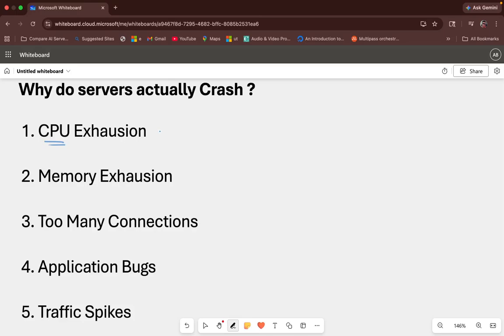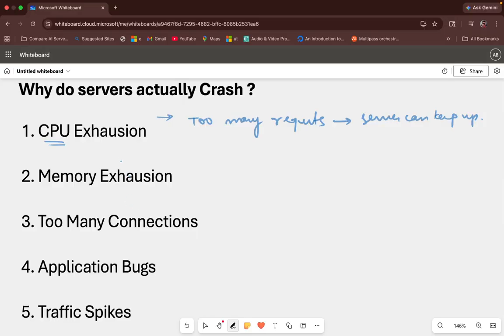So what does this mean? CPU exhaustion here means too many requests, so the server can't keep up. There are too many requests and the server cannot process them. That's why your server crashes. CPU exhaustion is one of the reasons why servers crash.